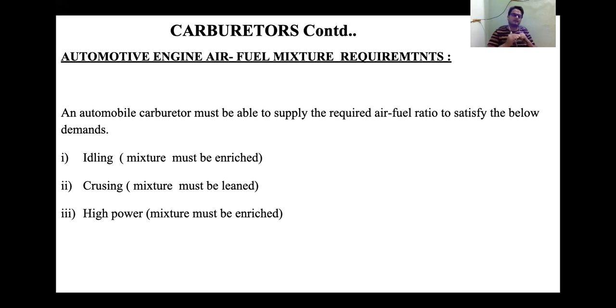The second condition is cruising, where the mixture must be lean. Cruising means the vehicle is running on the highway with a smooth velocity. At that situation we need a lean mixture. And the third condition is high power, where you need to accelerate. When you are accelerating or trying to climb a hilly area, in that situation you need more power. To generate more power, more quantity of fuel is required, that is, a rich mixture is required. So these are the three running conditions that our carburetor must fulfill.